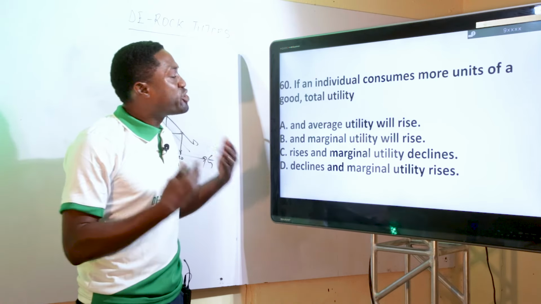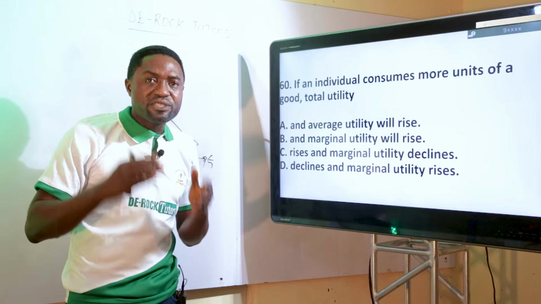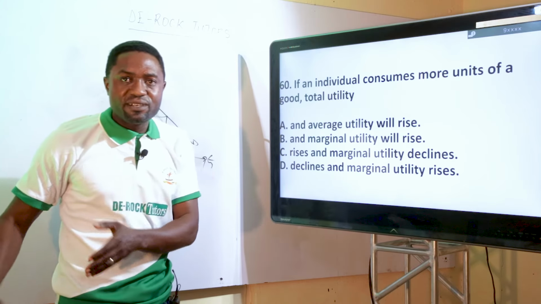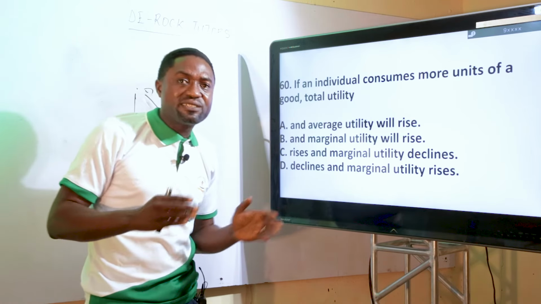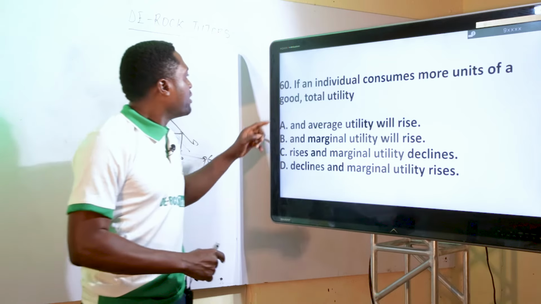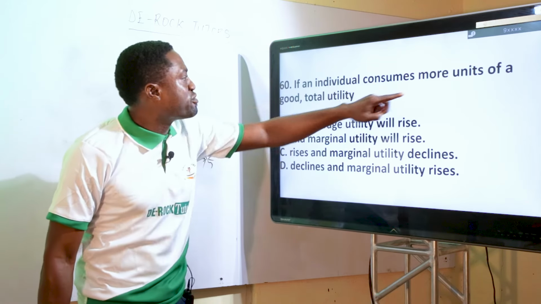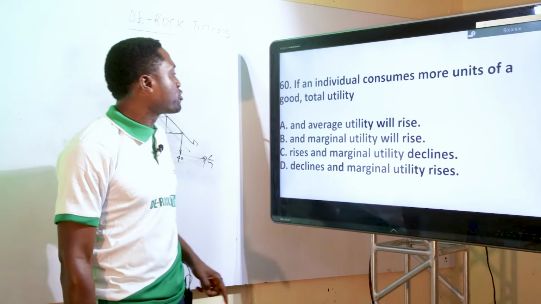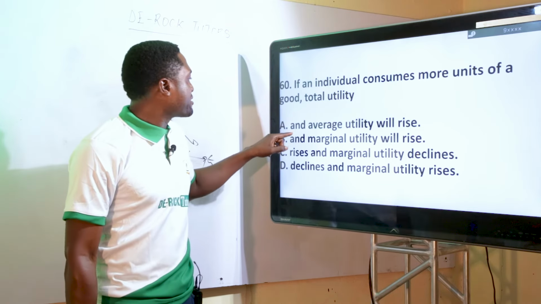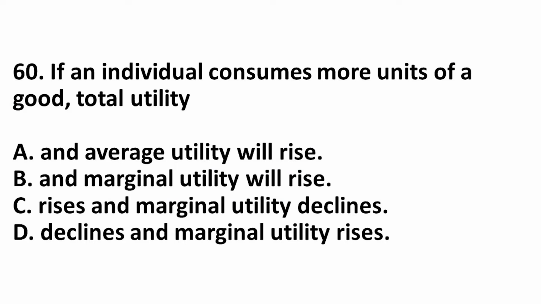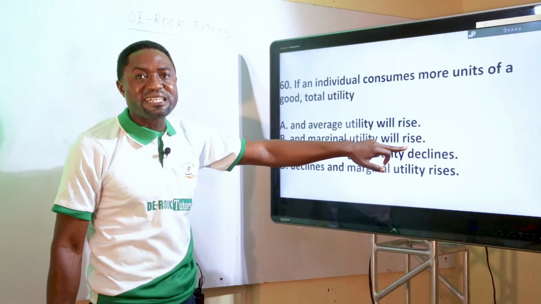Now, you should know that the marginal utility tends to decrease. But in the long run, the total utility increases. They are now asking, if an individual consumes more units of a good, what happens to total utility? Okay, they now say total and average utility will rise. No. Total utility and marginal utility will rise. No. Marginal utility can never increase.